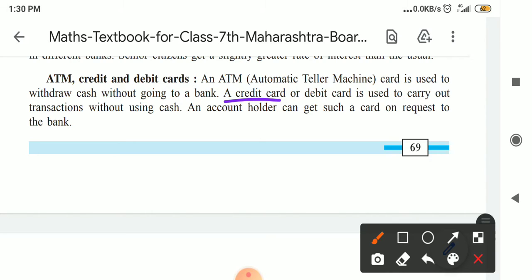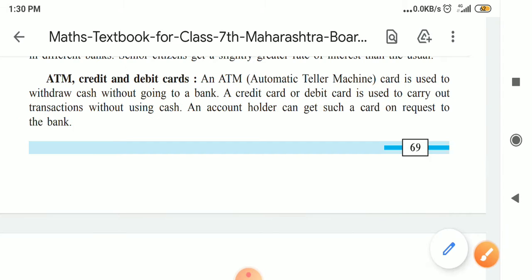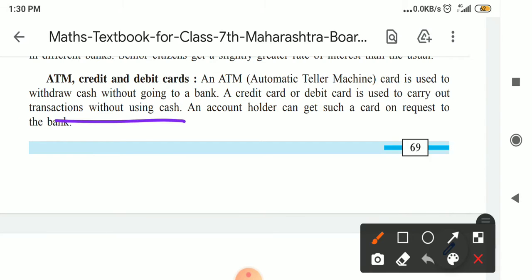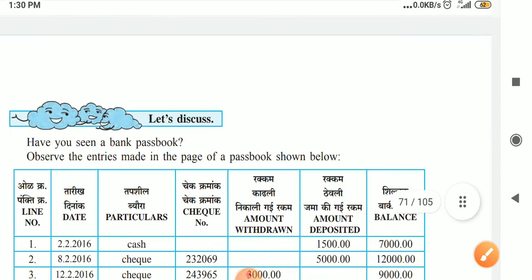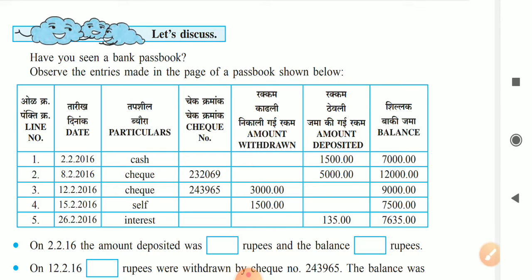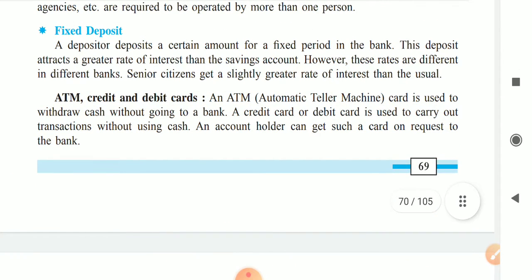A credit card or debit card is used to carry out transactions without using cash. Means without cash, we use this credit card or debit card. With a credit card, on credit, if the money in the account is less, then also by using the credit card we can get things, or we can use it for our purpose. And a debit card we also use for that purpose. An account holder can get such a card on request to a bank. For that we have to fill one form, and then we get that ATM card, debit card or credit card, whichever you want, from the bank.